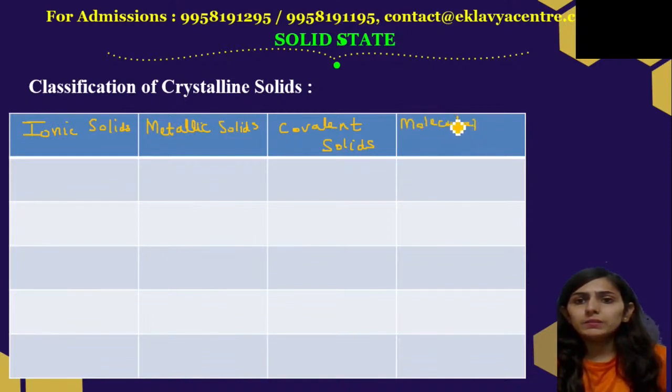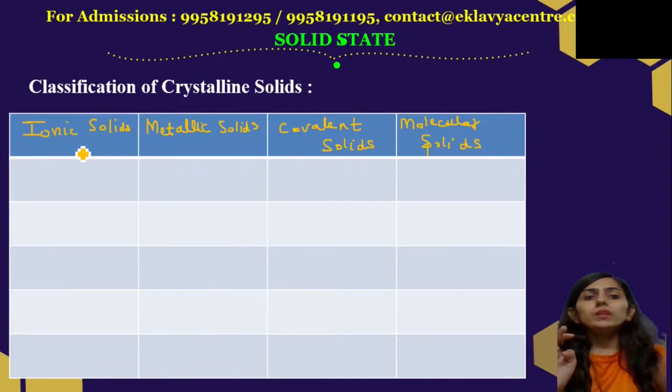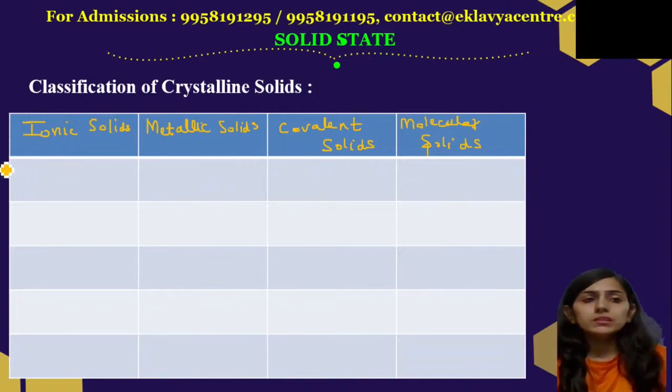After this slide, we will be discussing the types of molecular solids. We have three types of molecular solids. So we have four types, that is ionic solids, metallic solids, covalent solids, and molecular solids. So now the first reference is the constituent particles, right?